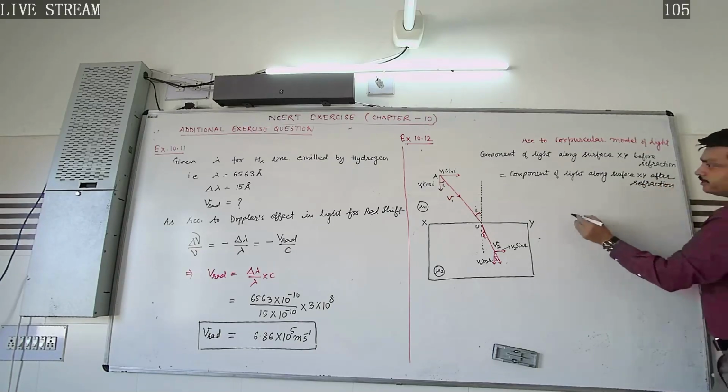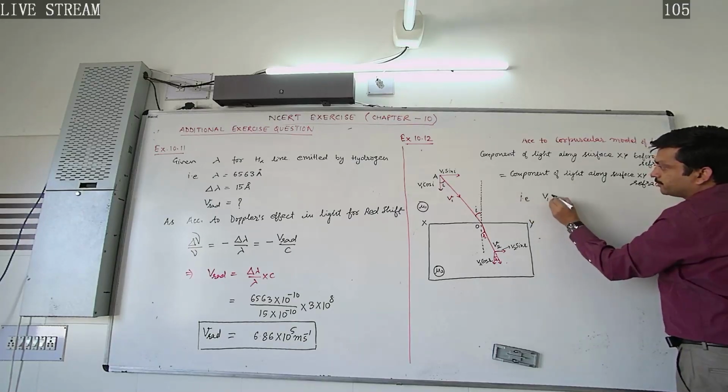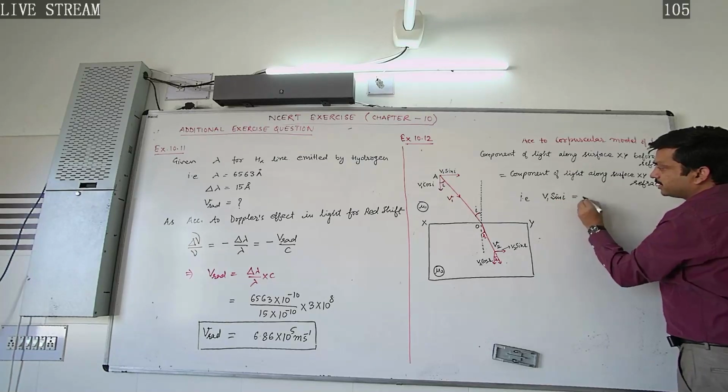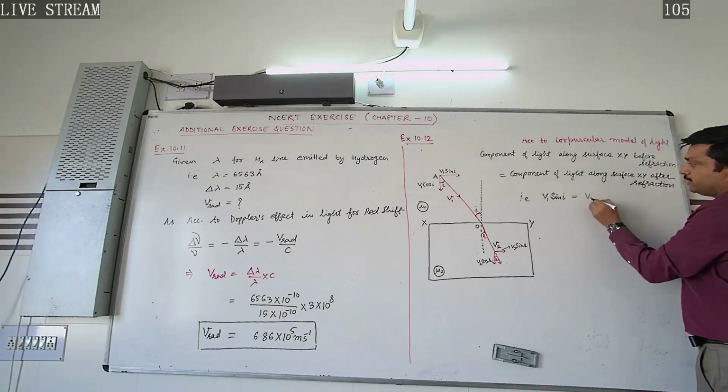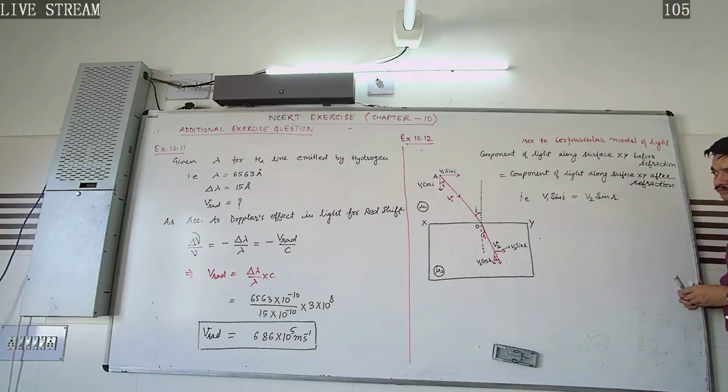So putting the values here, the component along the surface before refraction is V1 sin I and it equals V2 sin R. In this way we can write.